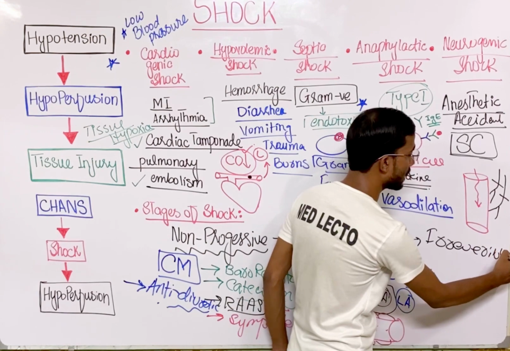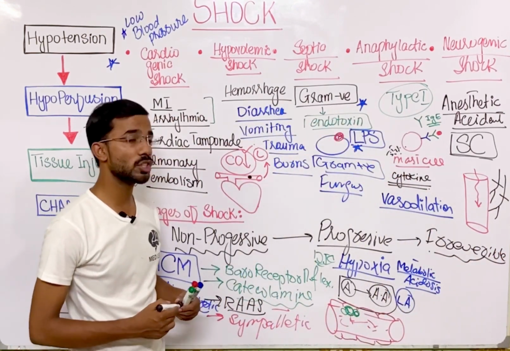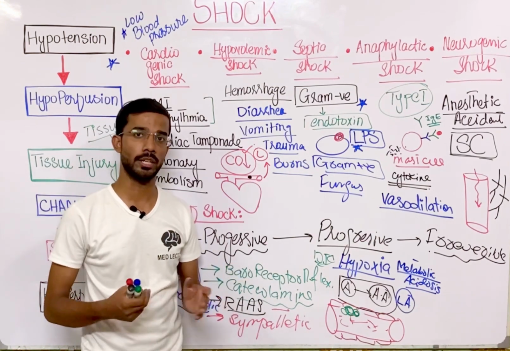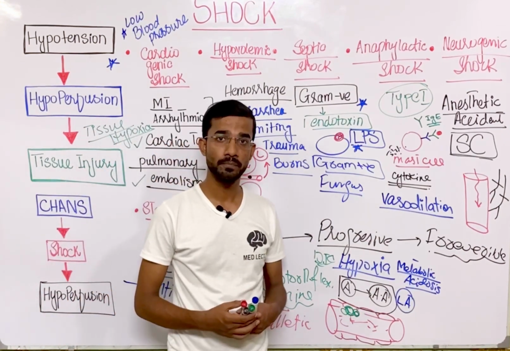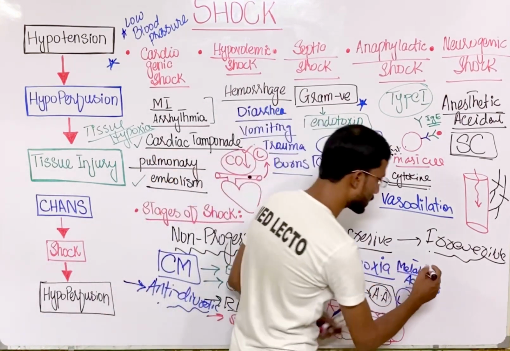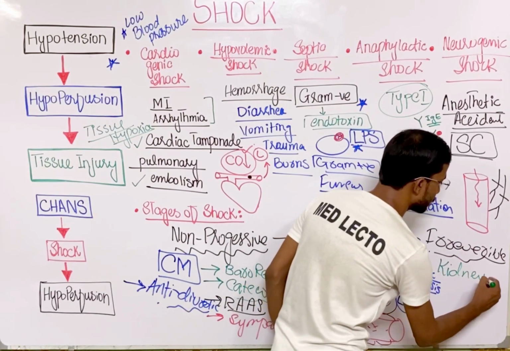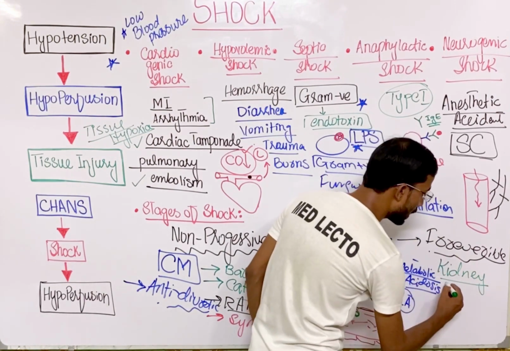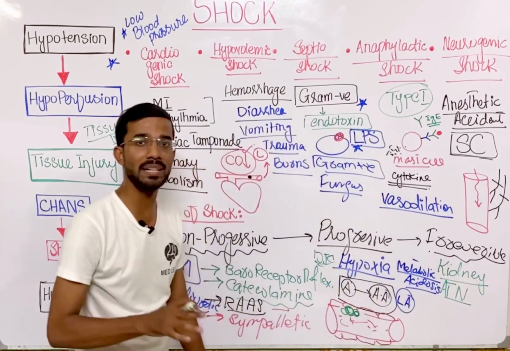Okay, and last is the irreversible stage. Now this situation cannot be reversed back to normal. In that situation you will see necrosis, injury of different organs like brain, liver, heart. Most of the organs are affected by this. So you can say kidney, necrosis of the kidney, acute tubular necrosis that happens suddenly.